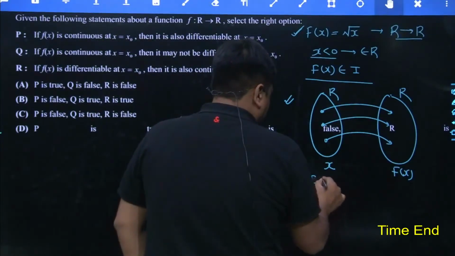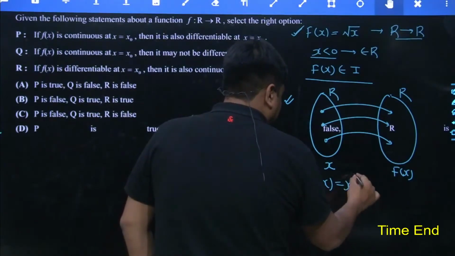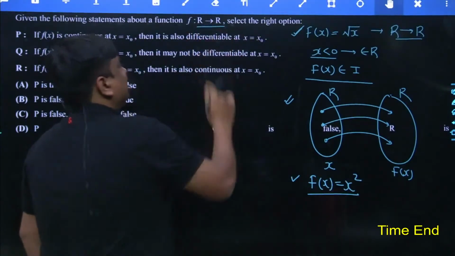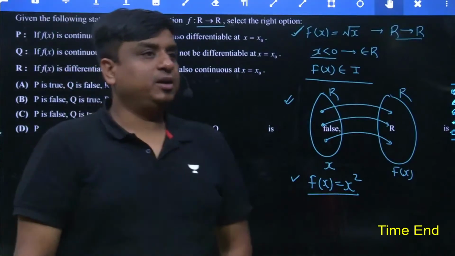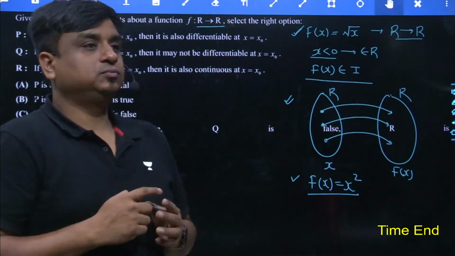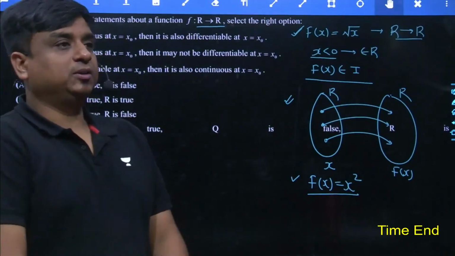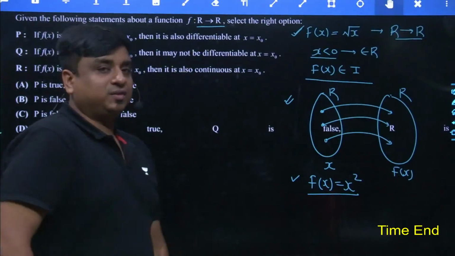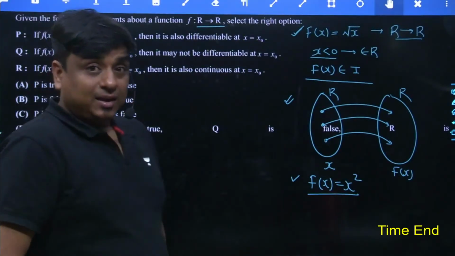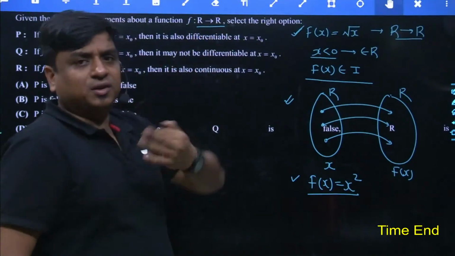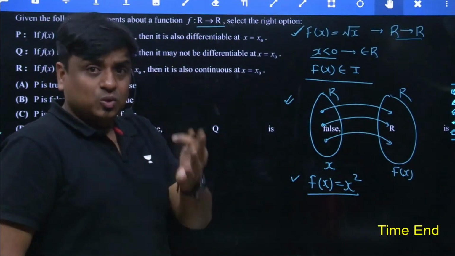I would like to know from both of you. Can I take this function f of x is equal to x square? Is it following this requirement? Yes or no? Patel Sagar and Aman Kumar. No, this concept should also be known to all of us. What happens many of the times, if they are focusing more on this function, most of us may not be able to actually know what has been given over here.